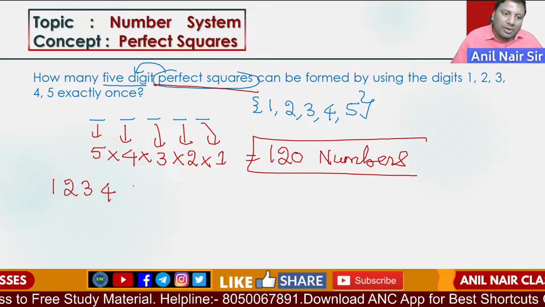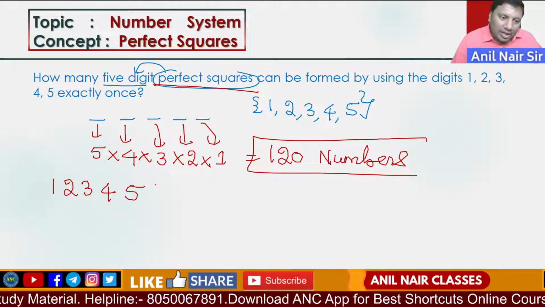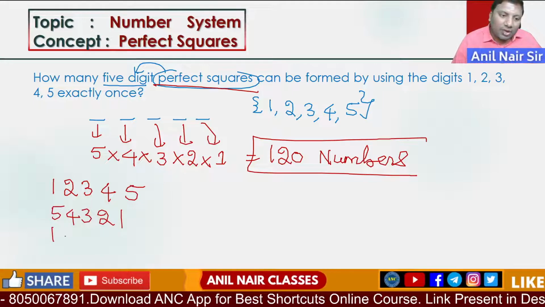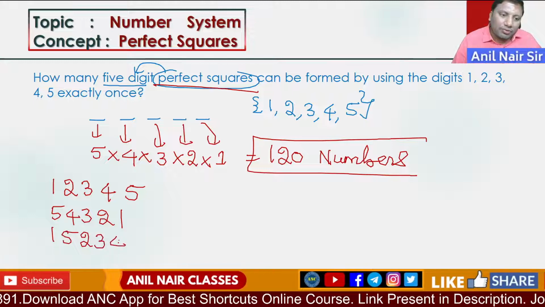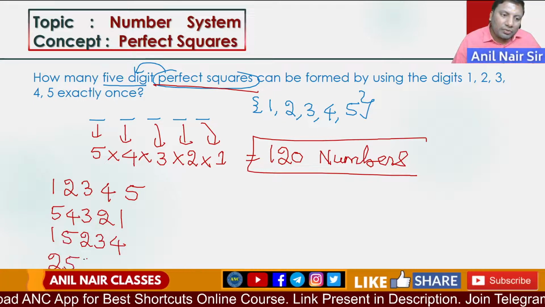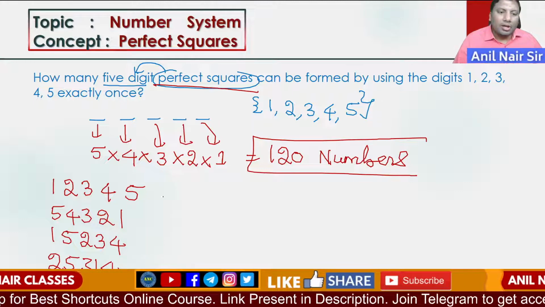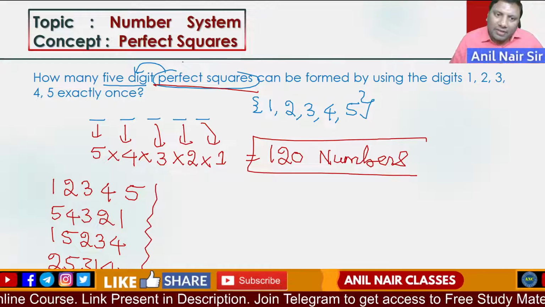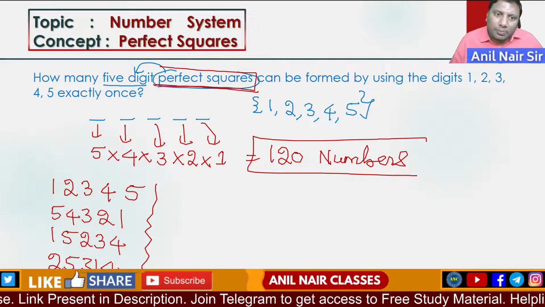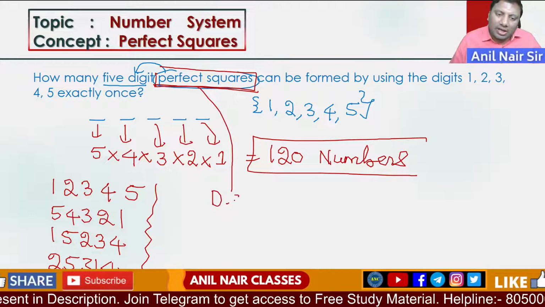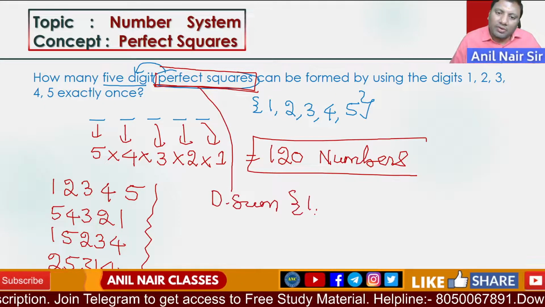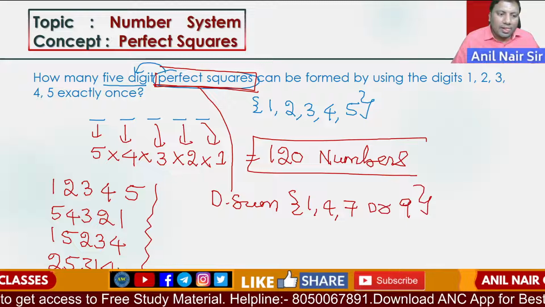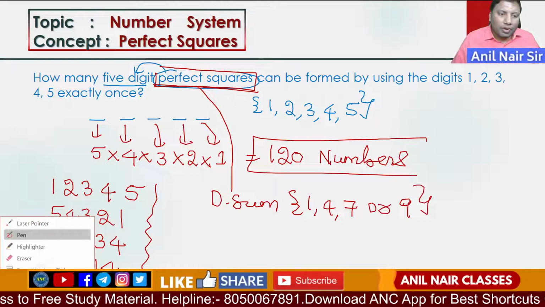Can I say one number will be like this: 1, 2, 3, 4, 5. Another number can be like this: 5, 4, 3, 2, 1. Or one number can be like this: 1, 5, 2, 3, 4. Another number can be like this: 2, 5, 3, 1, 4, and so on. Am I right? Now, by simple observation, what is the logic related to a perfect square? A perfect square's digital sum is always 1, 4, 7 or 9.